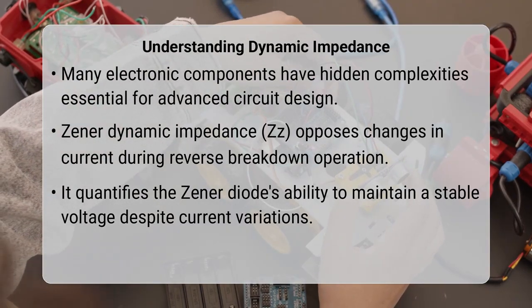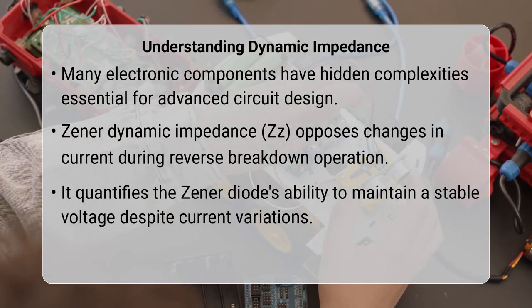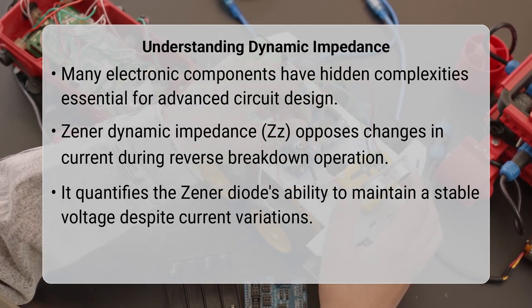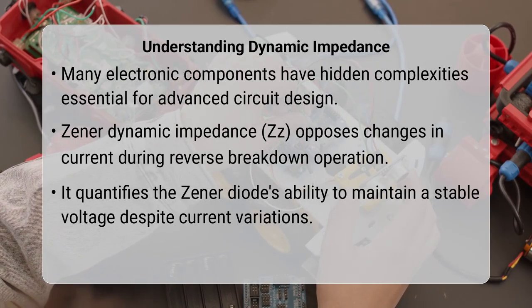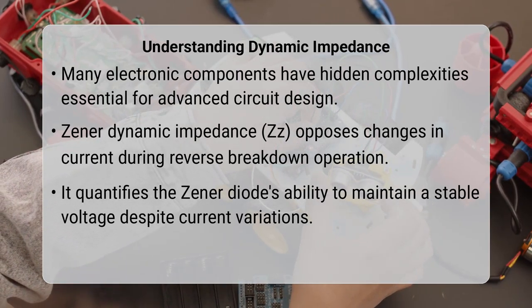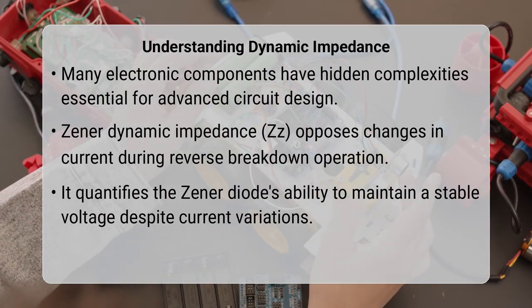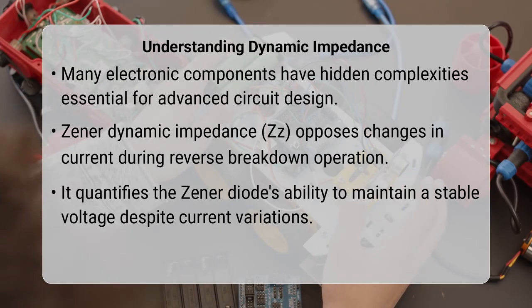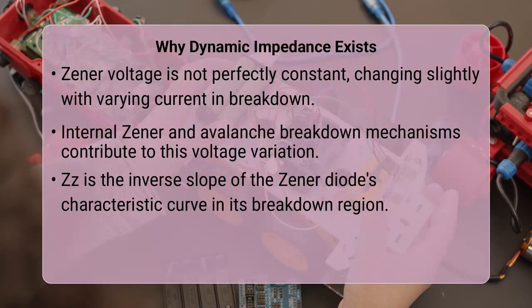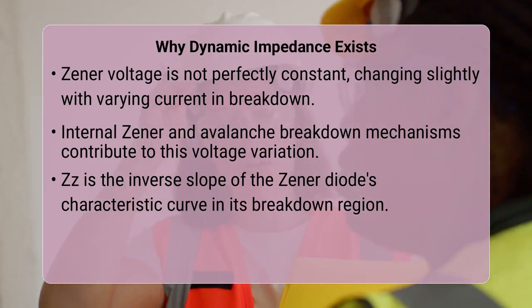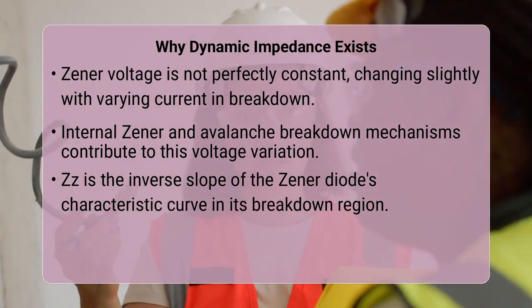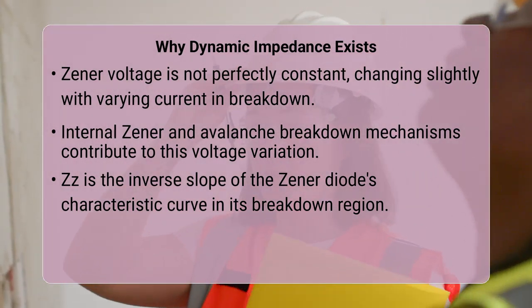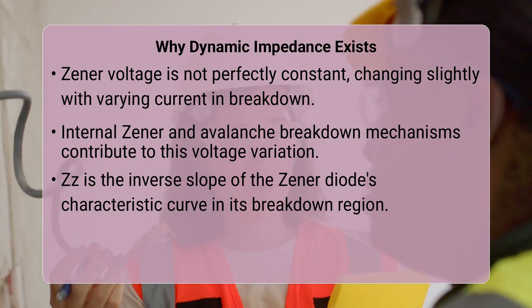Zener diode dynamic impedance, often denoted as Z sub Z, is essentially the opposition a Zener diode offers to a change in current flowing through it when it is operating in its reverse breakdown region. Unlike a fixed static resistance, dynamic impedance describes the diode's resistance to small signal variations, reflecting its ability to maintain a stable voltage. This dynamic impedance exists because a Zener diode's voltage in the breakdown region is not perfectly constant. It changes slightly with variations in the current passing through it.